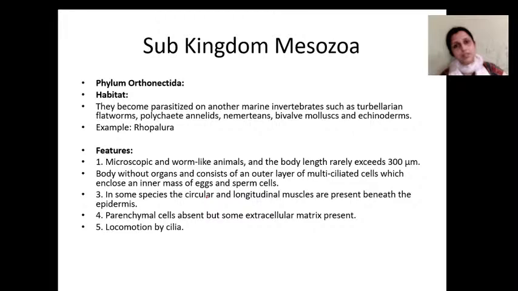The body is radially symmetrical and biradial. Radially symmetrical means the body can be divided into two equal halves through any radius. Tissues and organs are absent. With only 50 cells, they cannot differentiate into tissues and organs. The body is cylindrical, having a head region called the calotte.